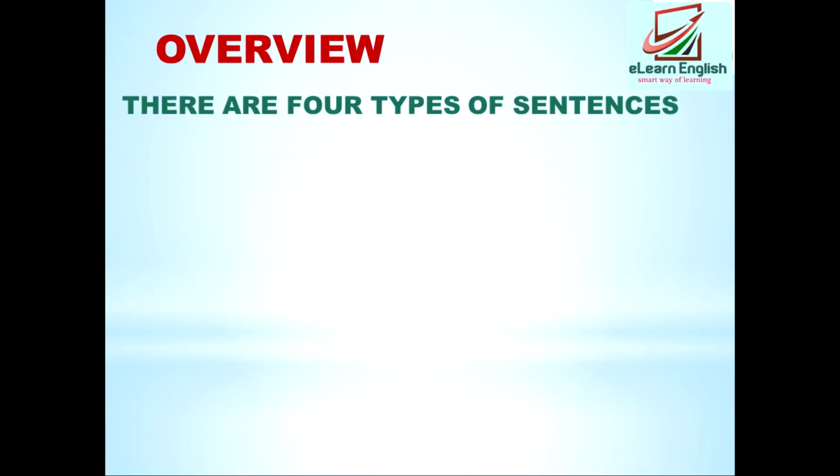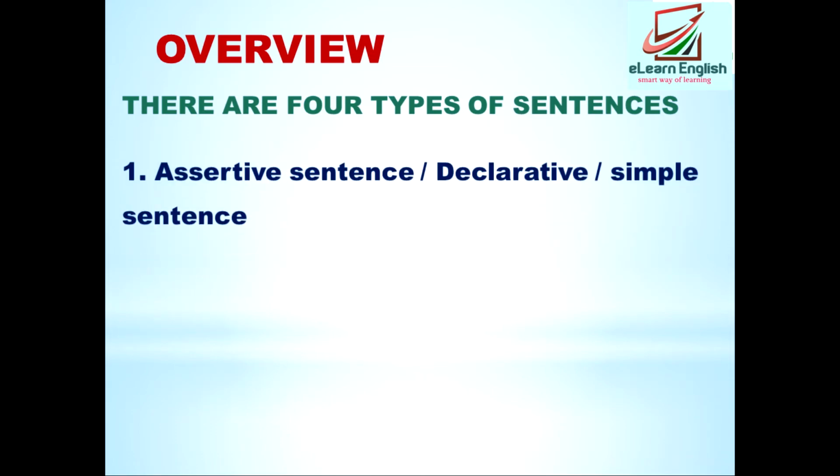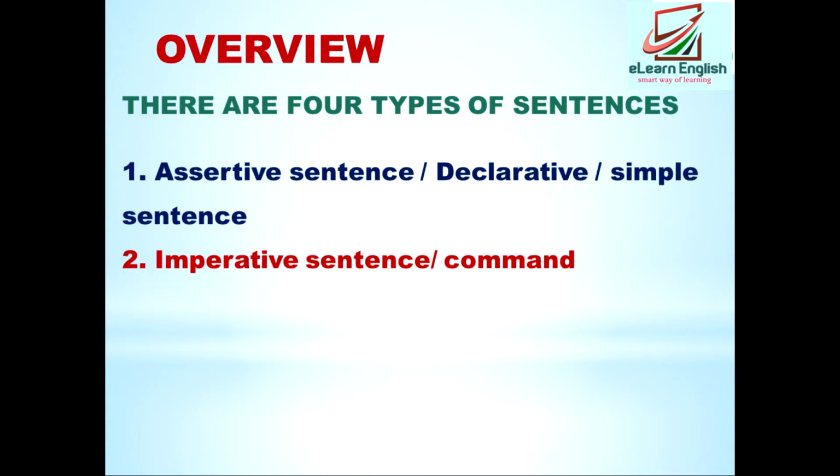So the overview or the agenda of today's lecture is that we are going to study, first of all, the four types of sentences and one simple definition of a sentence. So let us see which are the four types of sentences. Number one is the assertive sentence or the declarative sentence, or it is also called a simple sentence. The second is the imperative sentence.